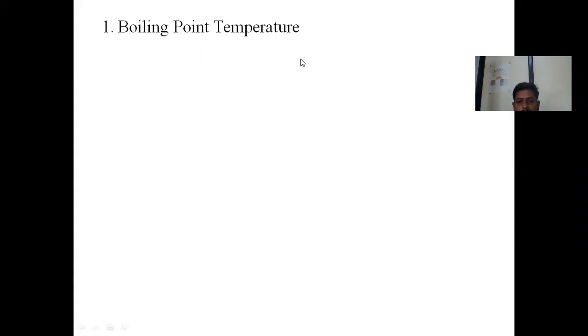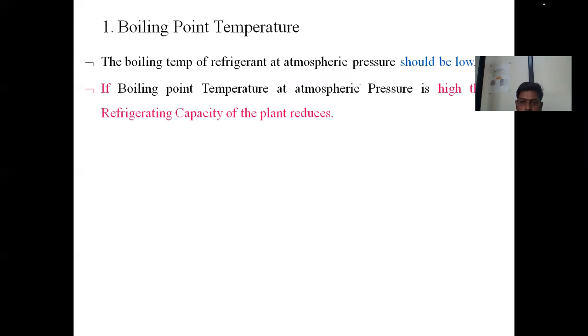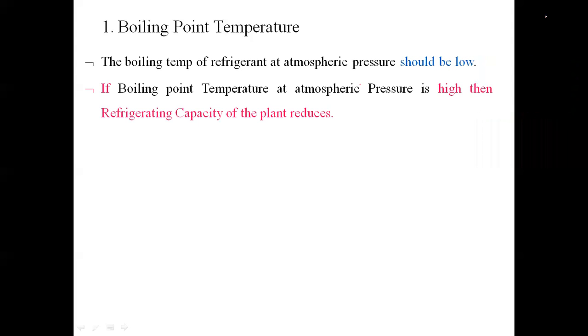So for ideal refrigerant, the low boiling point temperature is always preferred. While selecting the refrigerant, the boiling point temperature of that refrigerant should be as low as possible. What will happen if the boiling point temperature of the refrigerant is as low as possible?